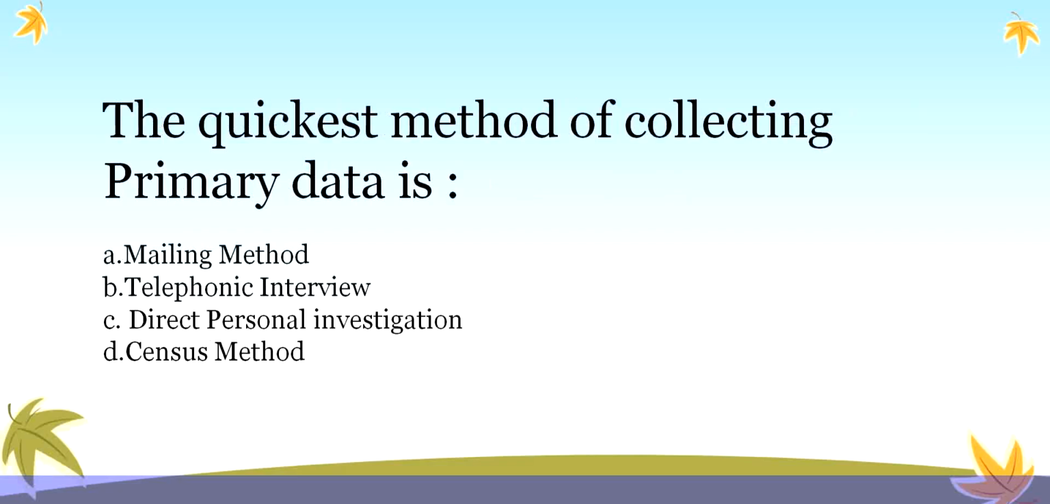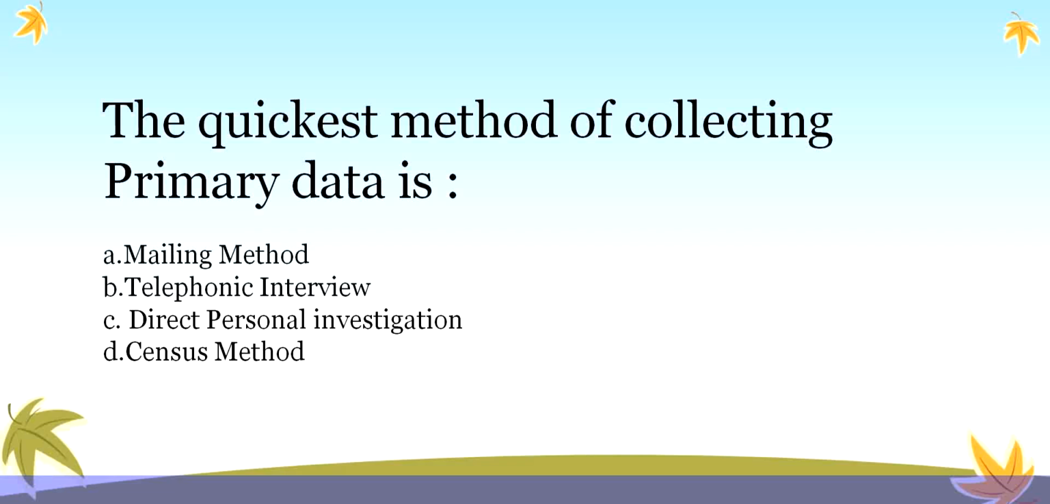The quickest method of collecting primary data is. Four options are given there for you. And here, what will be the correct answer? If we wanted to collect some of the information quickly, then which method is useful? First one is mailing method. Second one, telephonic interview. Third one, direct personal investigation. And option D is census method.